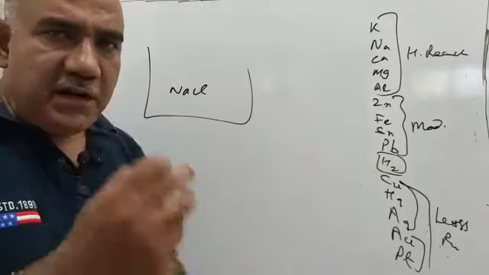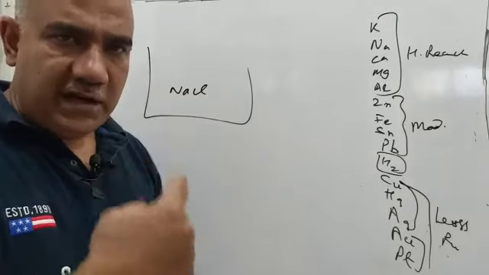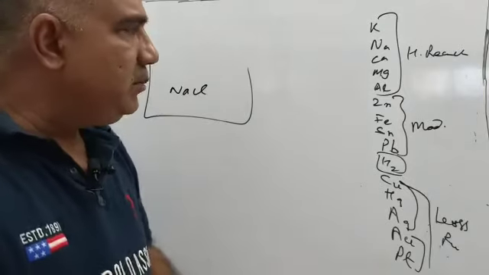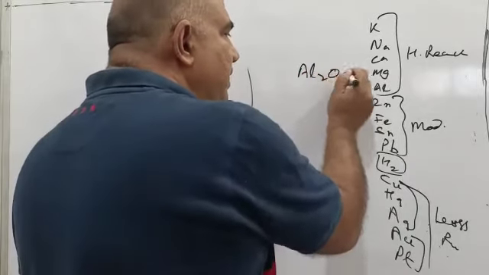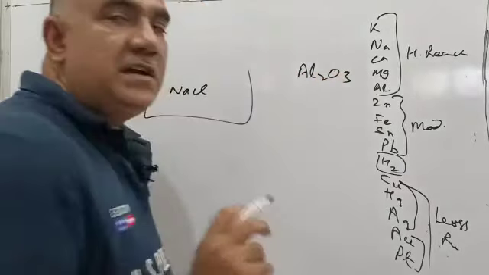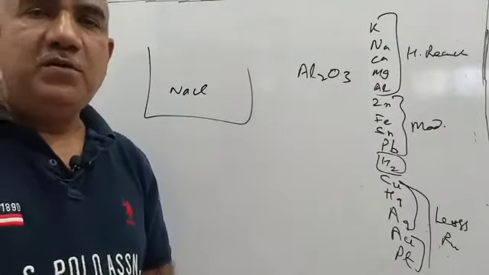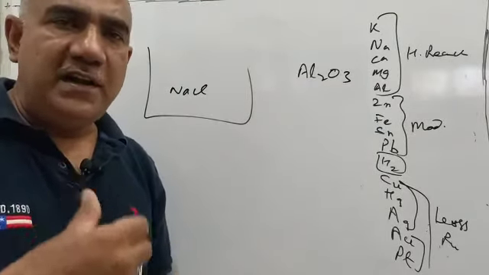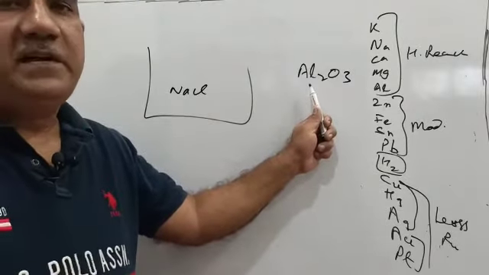See, never use sodium chloride in aqueous solution, or say aluminum oxide, that shortly we will see. If you want to obtain aluminum from aluminum oxide, never dissolve them into water and then do the electrolysis, because if you dissolve them into water and then do the electrolysis, then you will get metal hydroxide, not metal.